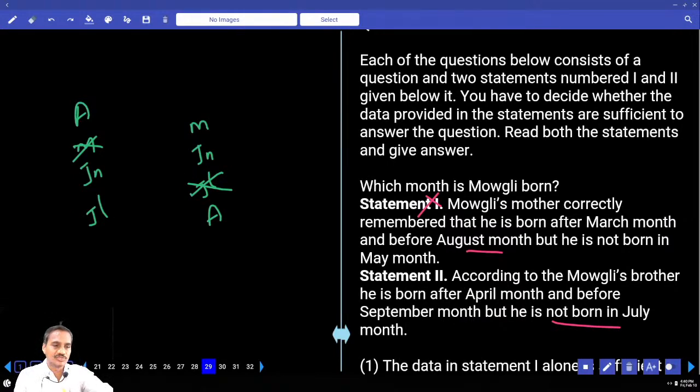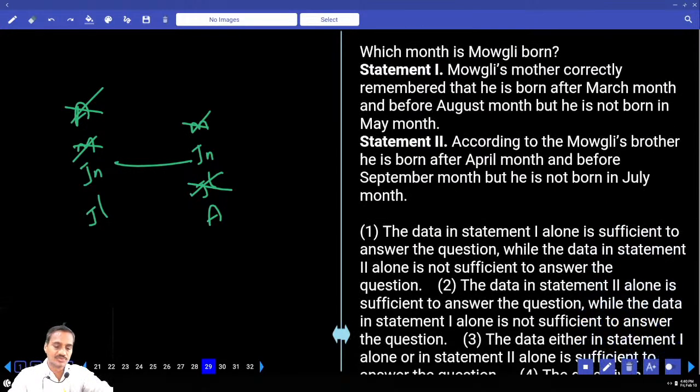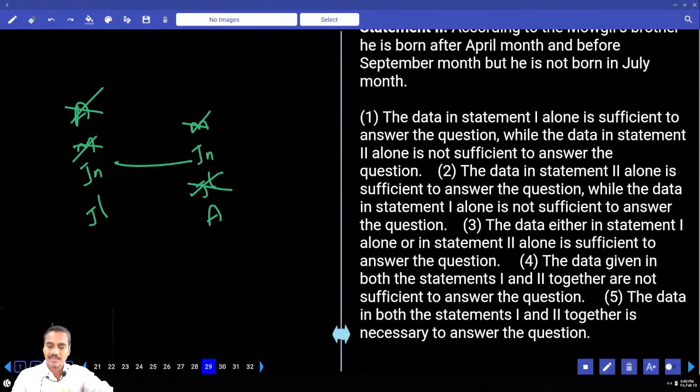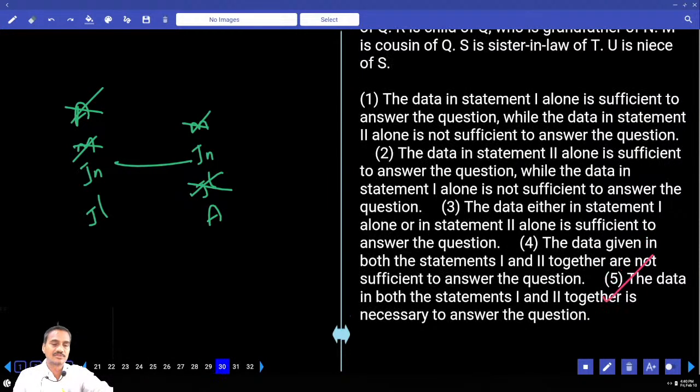Then if you combine these 2, April is not there, May is not there, June is common, August is not there. Then what is your answer? June. Which month is common in both? June. This person was born in the month of June. How do we get the answer? Only by combining both the statements. The data in both the statements are required. Choice 5.